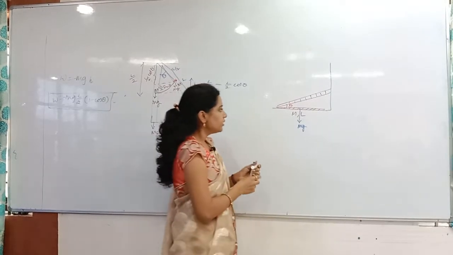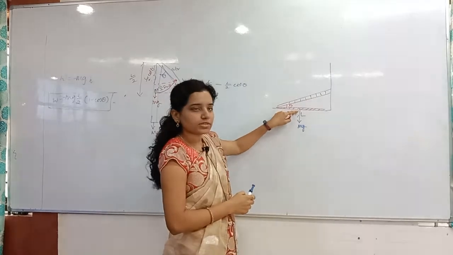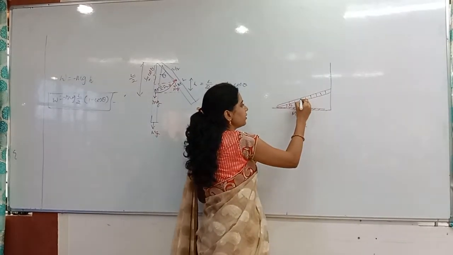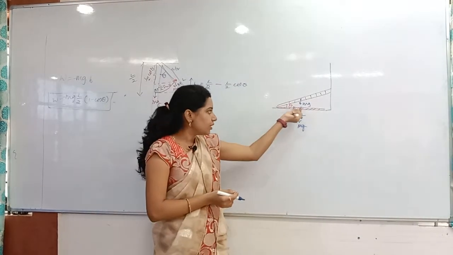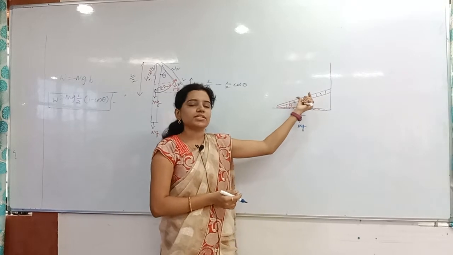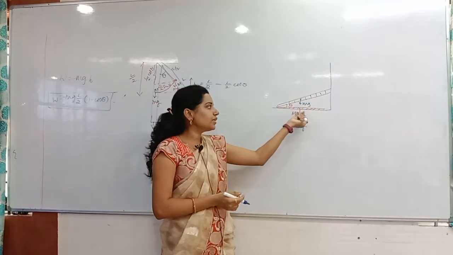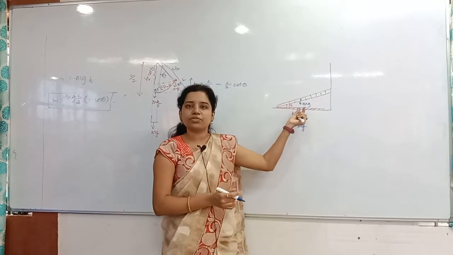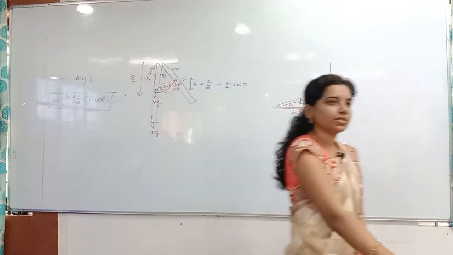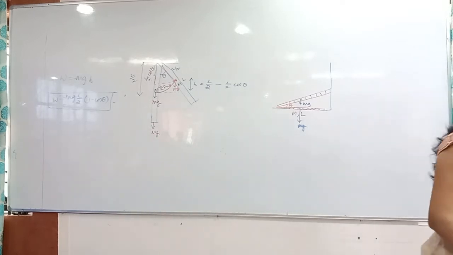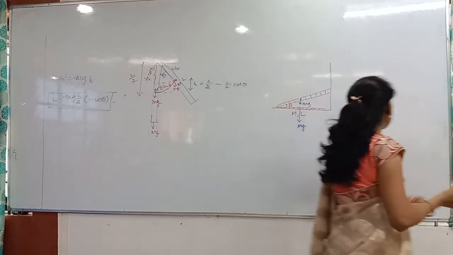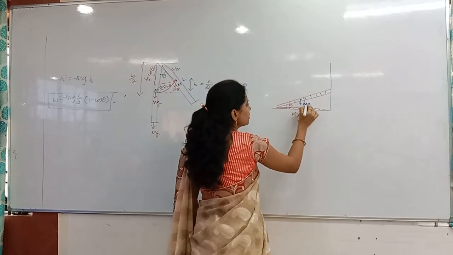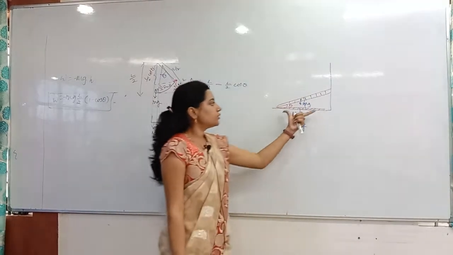Now whenever you see, the same mg is there, and the center is there. So the center will rise from here to here obviously. Here mg is acting. You are observing that first of all it was acting at the midpoint only, finally also it is acting at the midpoint only. But what is happening, it is rising to some height. Before, the center of gravity was here. For example, if I take this table, the center of gravity is exactly in the middle. Whenever I open it and lift it in the upward direction, the center point also rises. So that is also rising to this much height.